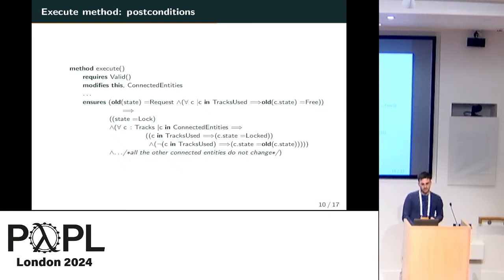For example, here we have to state all the tracks used by the root, they will change the state. All the tracks not used by the root do not change state, and all the other connected entities, they do not change the state when a transition of the root is executed.